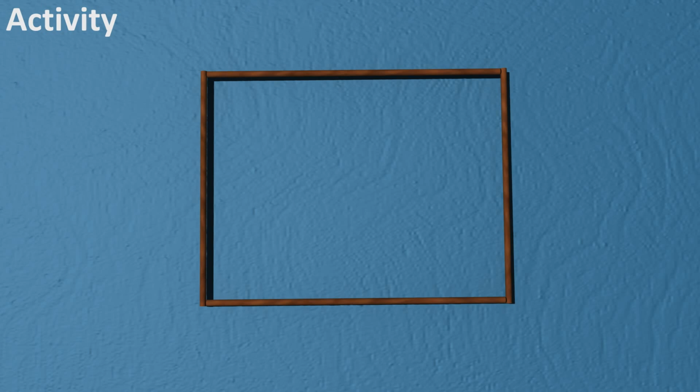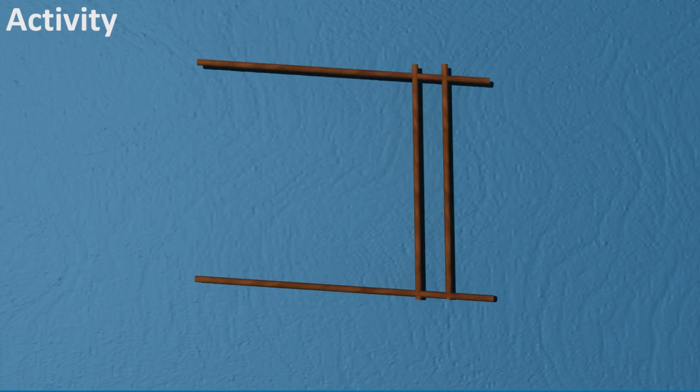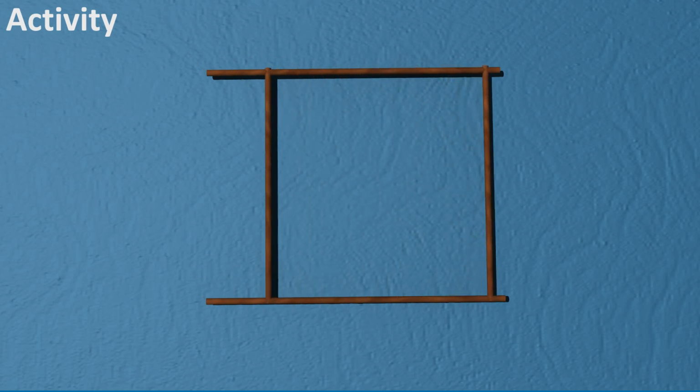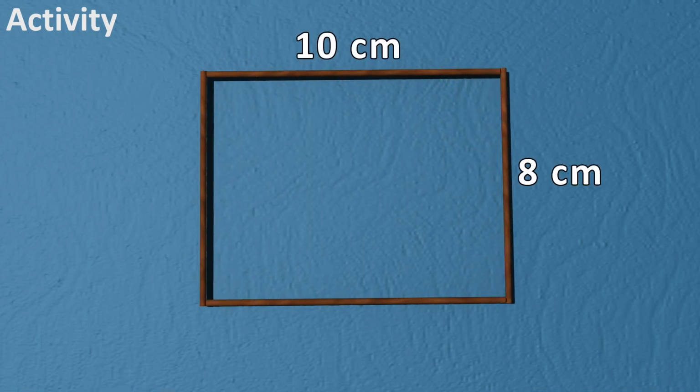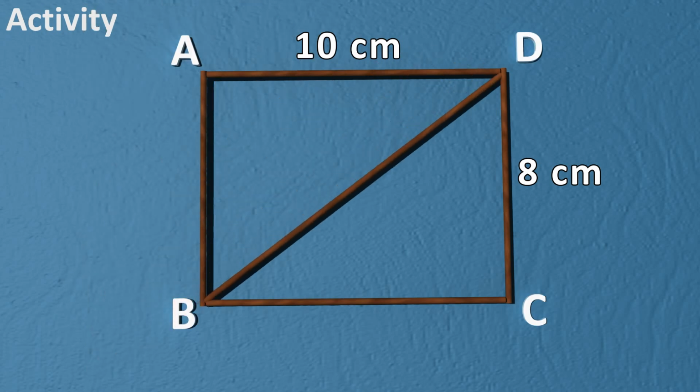Let us go back to the activity. You have constructed a rectangle with two sticks each of length 10 cm and other two sticks each of length 8 cm. Now introduce another stick of length equal to BD and tie it along BD. Now push the breadth. You will observe that the shape does not change.